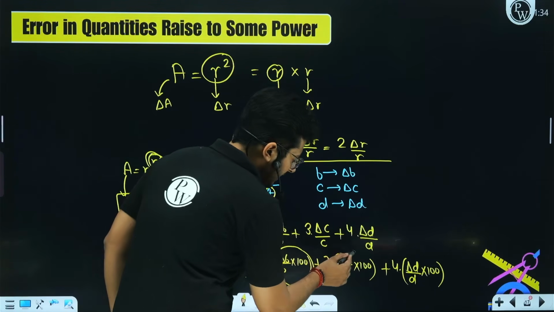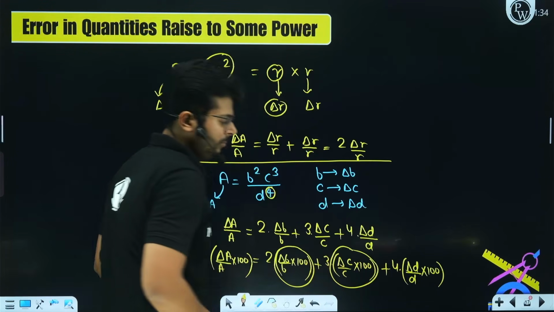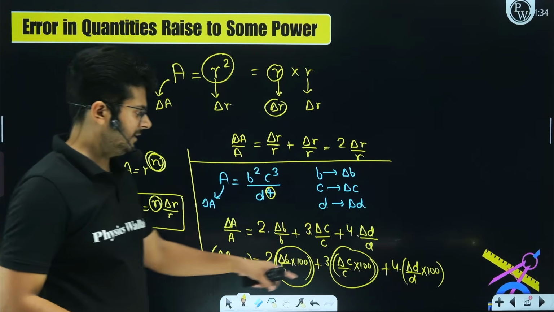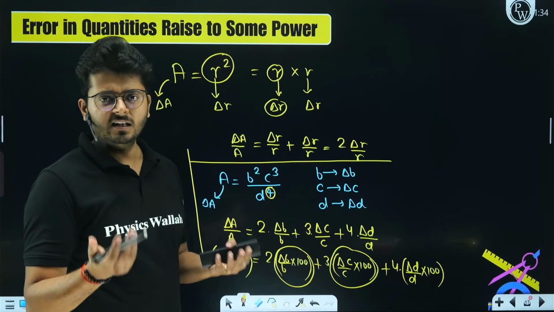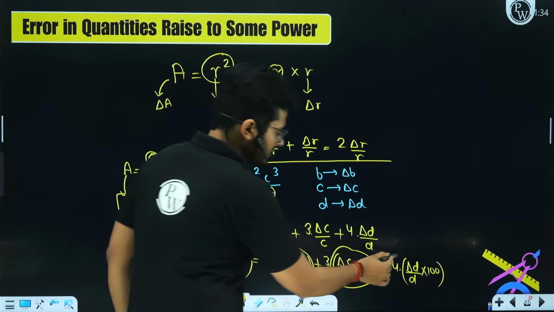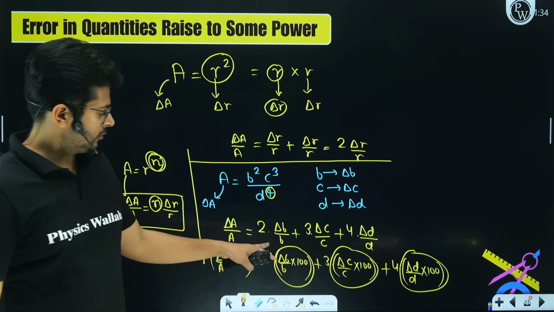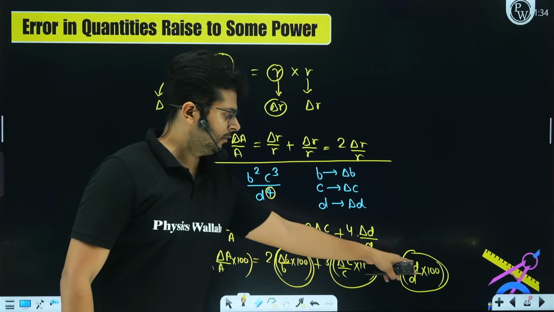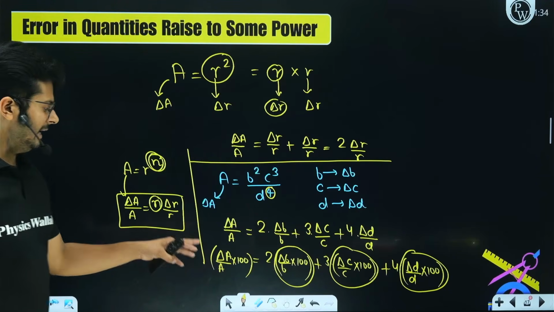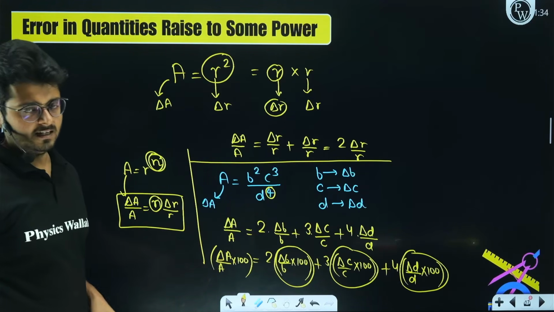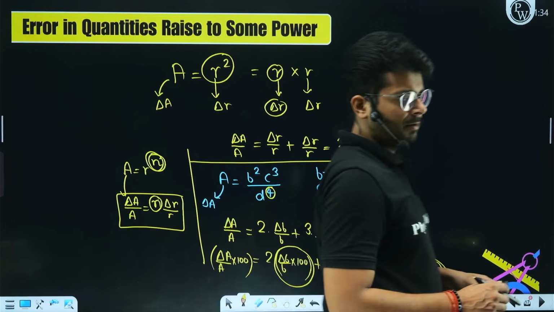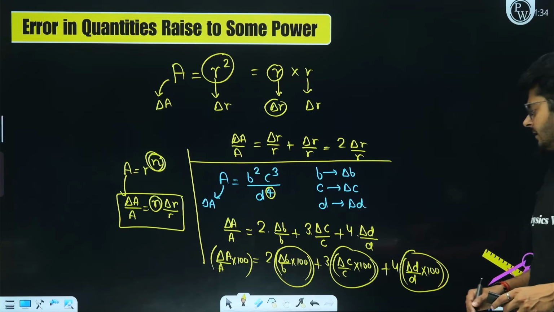Let's say they are giving the percentage error of C is 3%. So in place of this entire thing, put 3%. And for D, let's say the percentage error they are giving is 5%. So in place of this whole thing, put 5% and then just add it up. The 2 into 2, 3 into 3, 4 into 5, and then add it up, you will have the net percentage error in the final value. So this is how you can move about it.